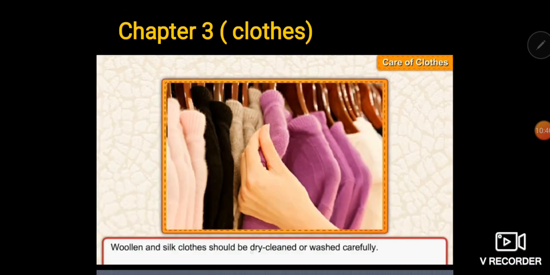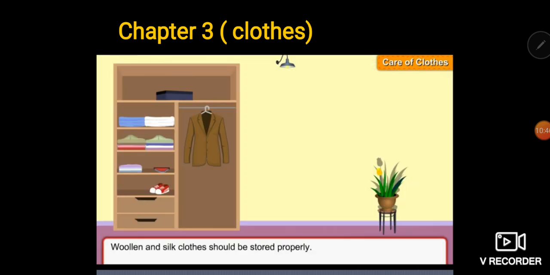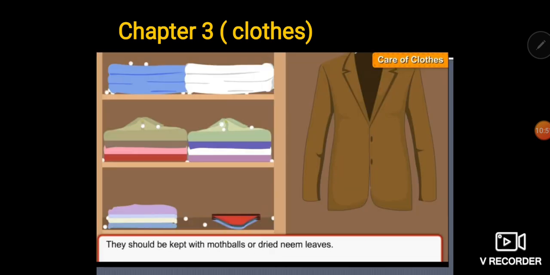Woolen and silk clothes should be dry cleaned or washed carefully. Woolen and silk clothes should be stored properly, and we can keep mothballs or naphthalene balls. Now you can see in the picture also, we used to keep small white balls with our clothes. Those are known as mothballs or naphthalene balls. With these we can use dry neem leaves also. The function of these mothballs and dry neem leaves is simply to save our clothes from insects.